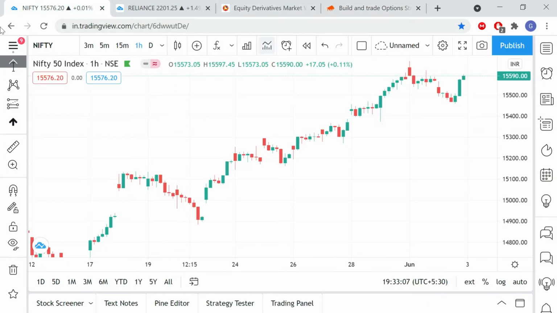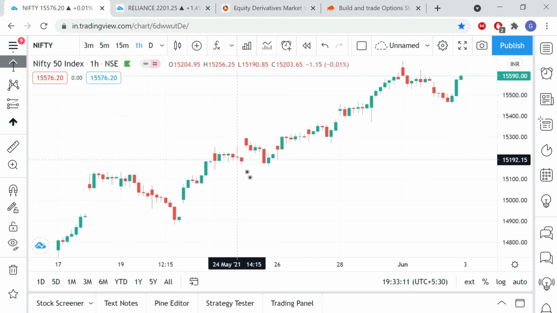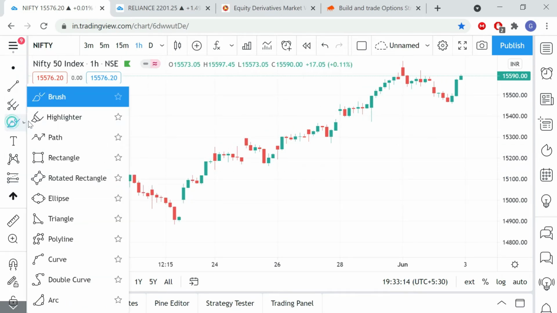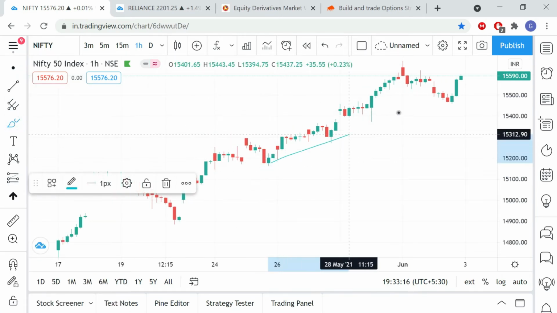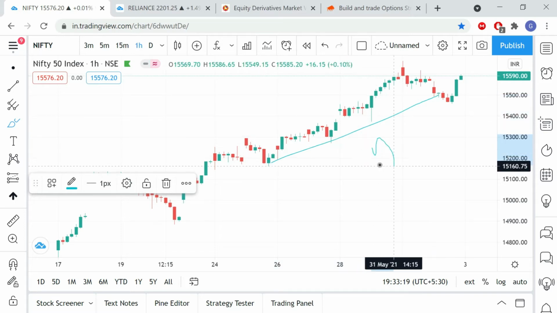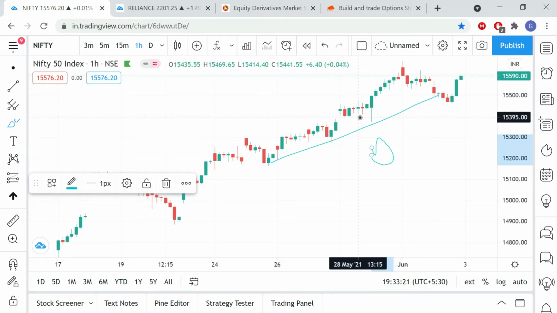Let me explain with Nifty as an example. In this, if you are thinking that Nifty will go upside, that is bullishness, so you are thinking that the market will go up in the coming days.